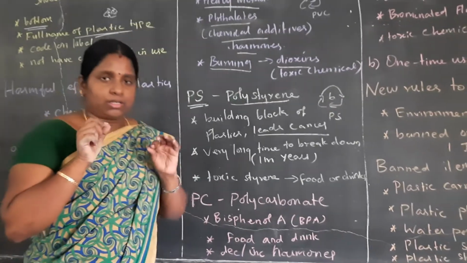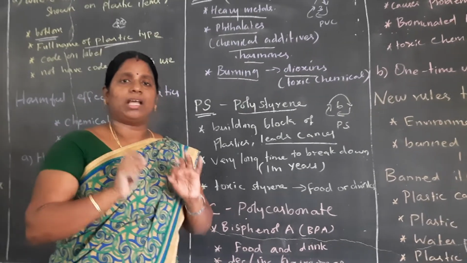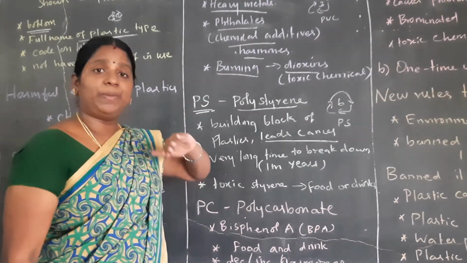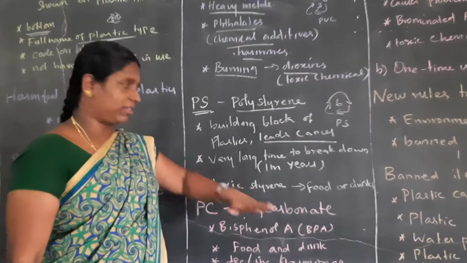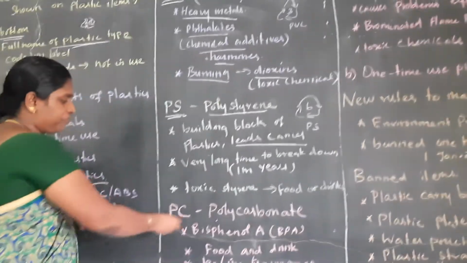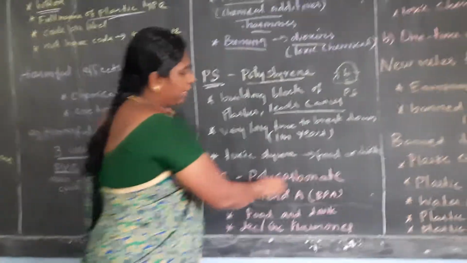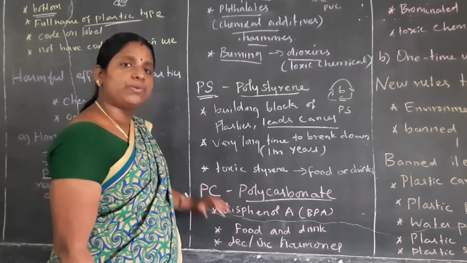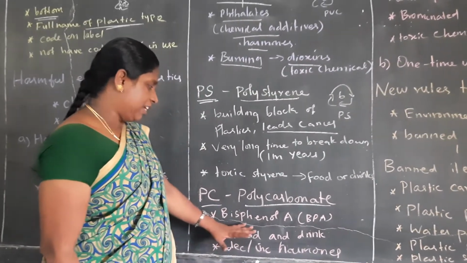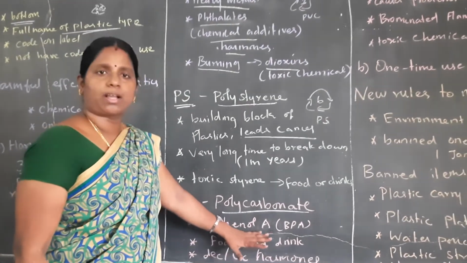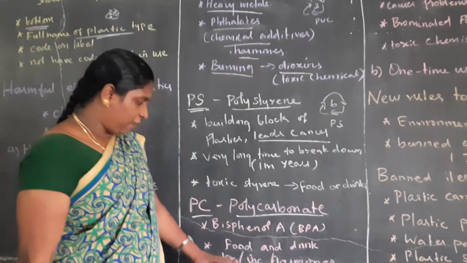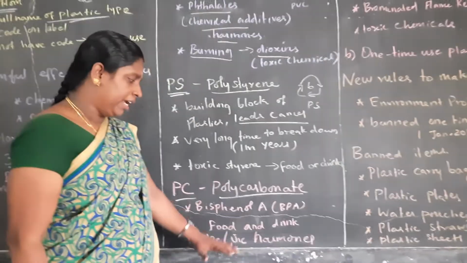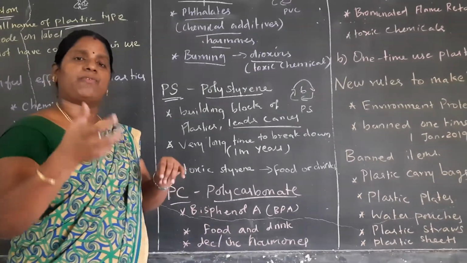So you should be very clear about the resin codes and what type of plastic we should use, and be very aware of that plastic. The last resin code is polycarbonate, the 7th resin code. Why are we not using this type of plastic? Because it contains bisphenol. If you use this type of product, it will decrease or increase our hormones.